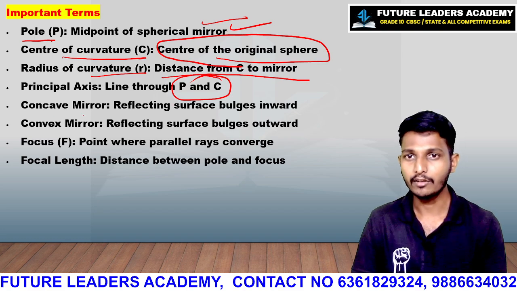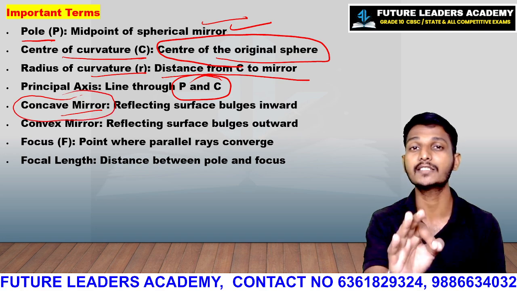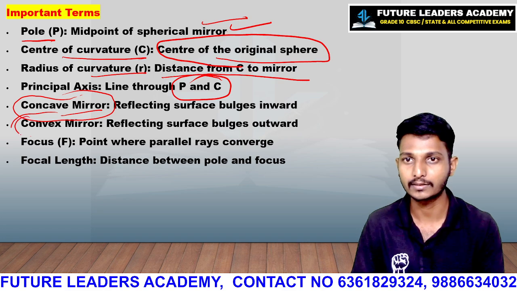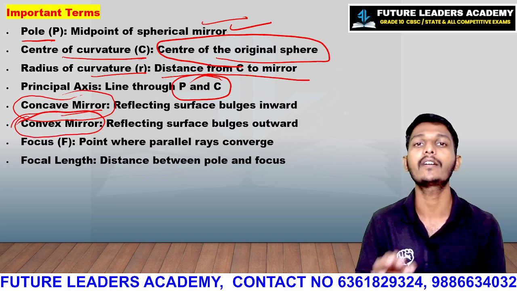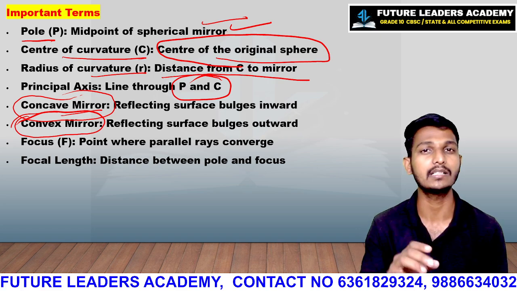Next, concave mirror. What is a concave mirror? This is the first type of mirror, and this is the second type, the convex mirror. Concave and convex are the two types of spherical mirror. Another mirror is the plane mirror.